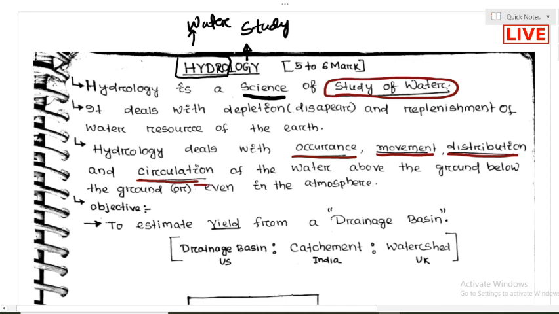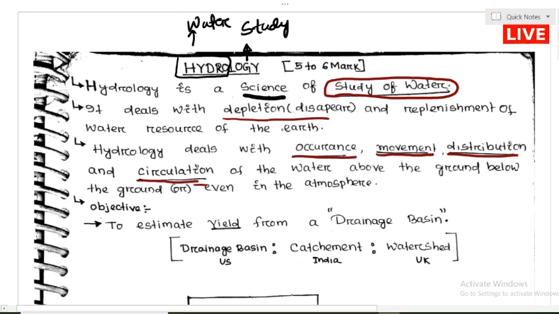Hydrology deals with depletion, which means disappearance, and replenishment, which means replacement or reappearance. It deals with depletion and replenishment of the water resource of the earth.